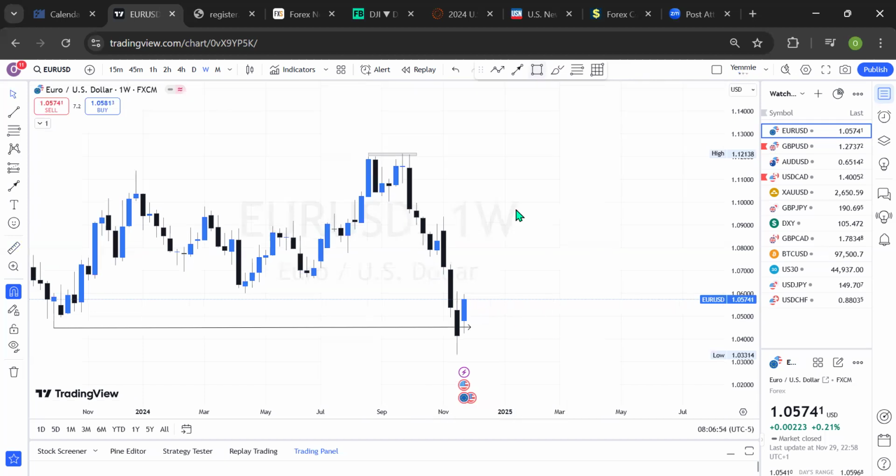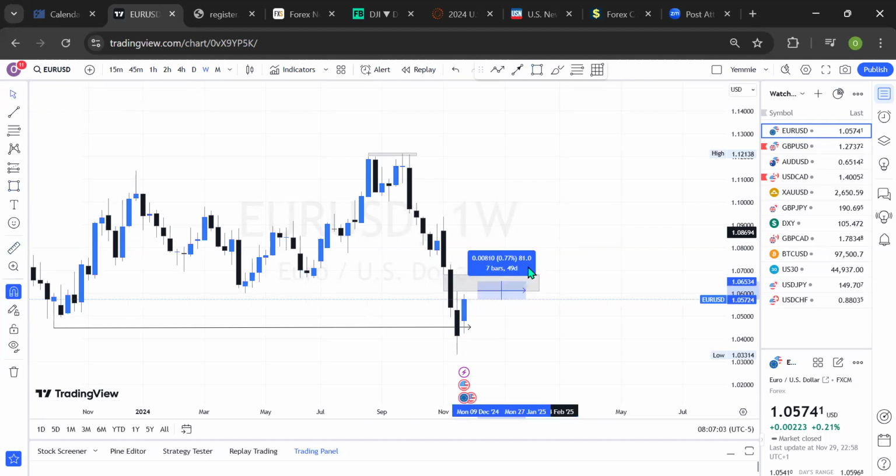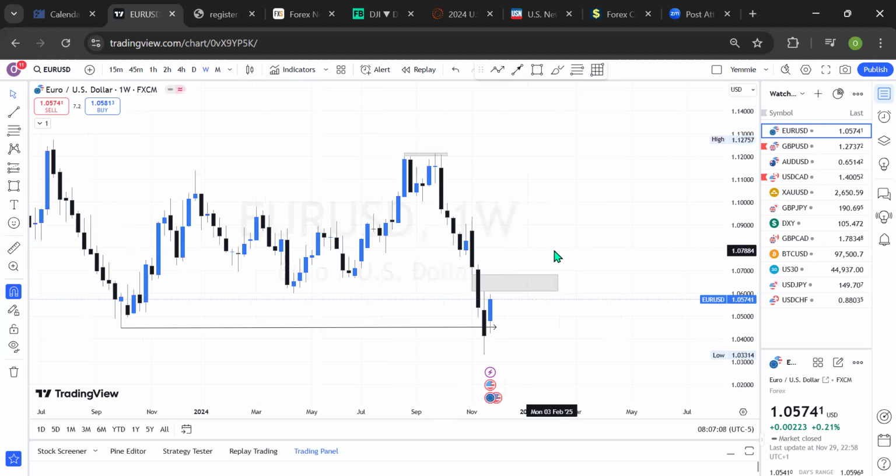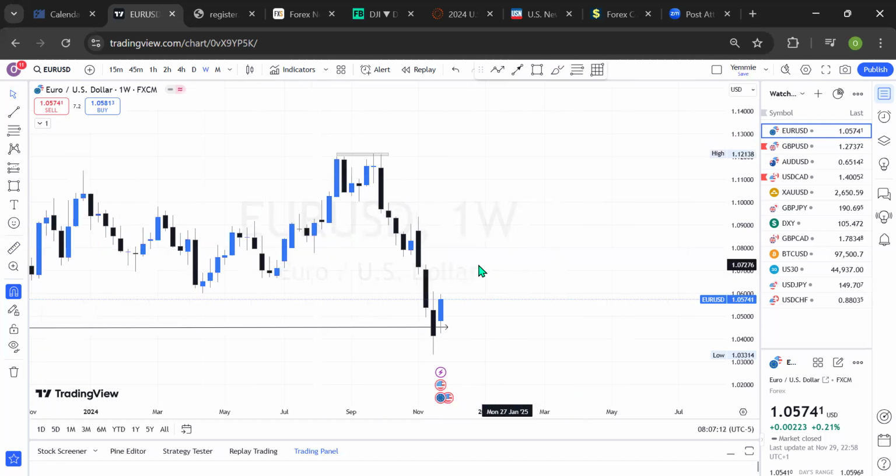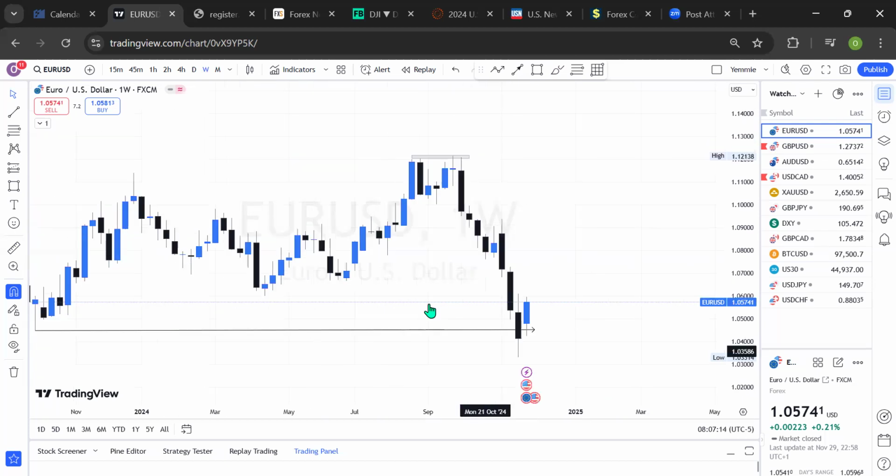But how do I mean to measure this? Ideally, we can see an imbalance level right here in the market, on the weekly time frame, and the market has about 70 to 80 pips to move into the threshold of that imbalance level. And that is not all. Apart from me expecting to buy from here, what is the reason why we're taking a buy? This has shown a significant bullish momentum in the market, with this last weekly candle closing at 1.0574, and I will only expect the market to keep going in the upward direction.